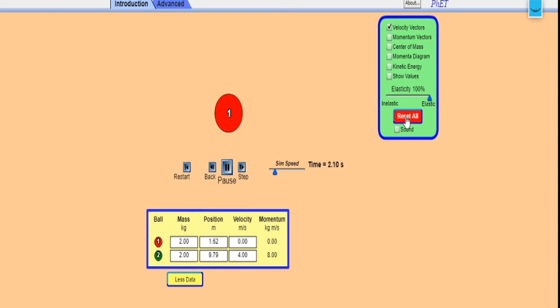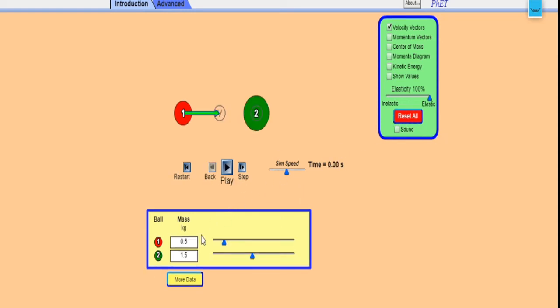Now we will see the second condition. Second condition is that the mass of the first body should be very much less, let us suppose this one, and the mass of the second body is too heavy, so we have to consider a too heavy mass. So mass of the first ball we have taken as 0.1 kg, that means 100 grams. Next, the mass of the second body is 3 kg.